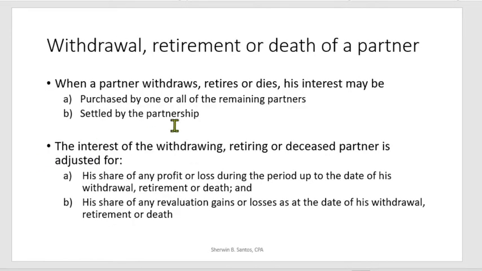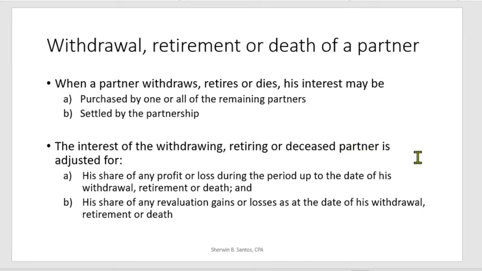So the other modes wherein a partnership can be dissolved are the withdrawal, retirement, or death of a partner. When a partner retires or dies, the interest may be purchased by one or all of the remaining partners or can be settled by the partnership. So there are several illustrations coming related to the purchase of the interest of a withdrawing, retiring, and a dead partner, or it can be settled by the partnership. So we will illustrate more of items A and B.